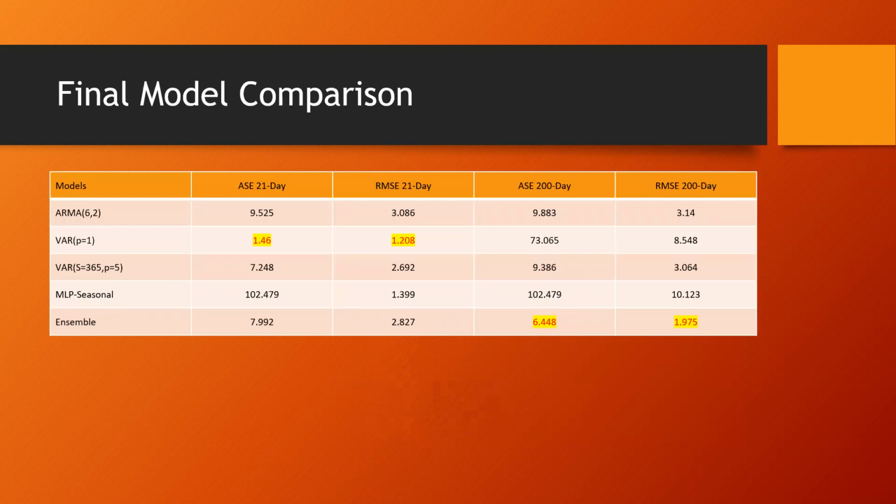So for final model comparison, that VAR P equals 1 numerically looked the best on a 21-day, but I would lean towards the VAR that I put together with the S equals 365 and a P of 5, just because we know that it puts off white noise residuals. And then for the 200-day forecast, I would move towards the ensemble model because it did actually perform the best.